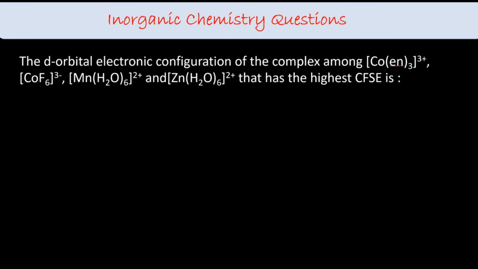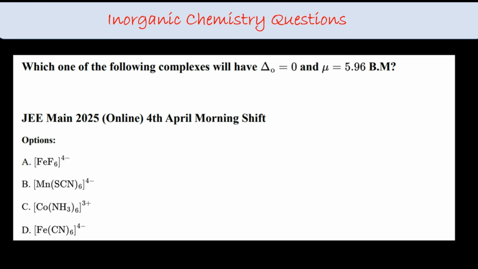These questions will give you free marks, absolutely free marks if you know the concept. The d orbital electronic configuration of the complex among which has the highest CFSE. Again, you can do it very clearly now, right? You can drop it. See how many times the same CFSE value and paramagnetic questions were asked. It was asked many times, more than 10 times.